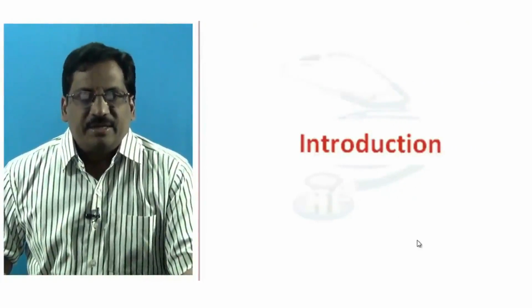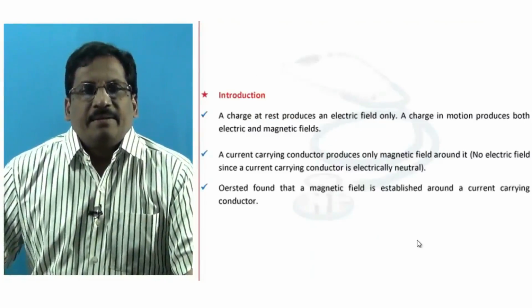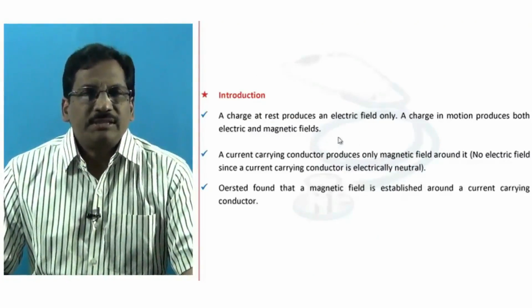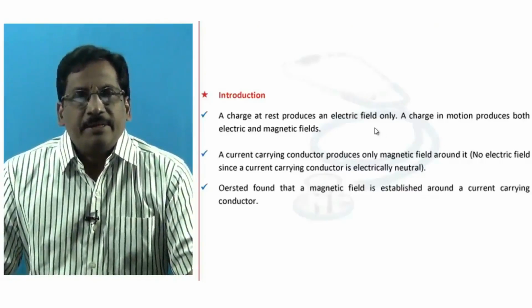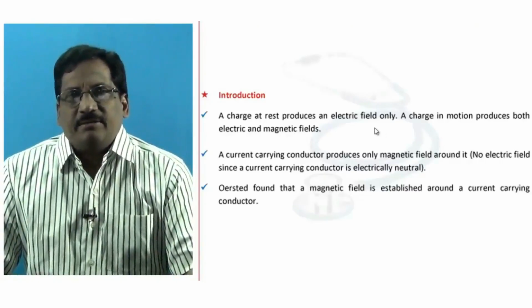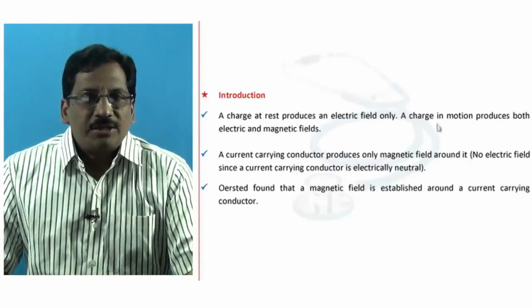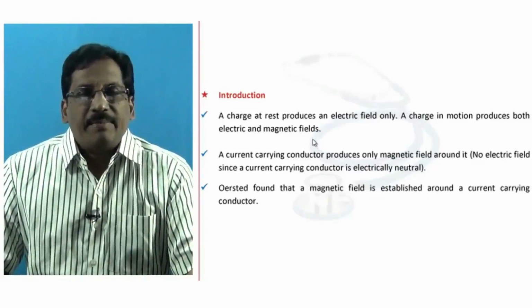Introduction for the magnetic effects of electric current. A charge at rest produces an electric field only. This we have studied in our very first lesson of electricity, electrostatics. A charge in motion produces both electric and magnetic fields.